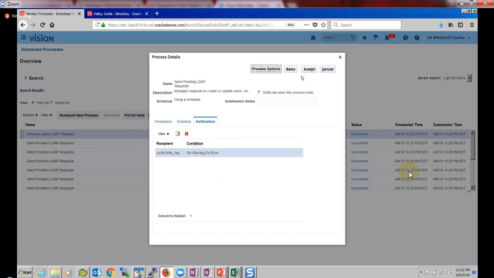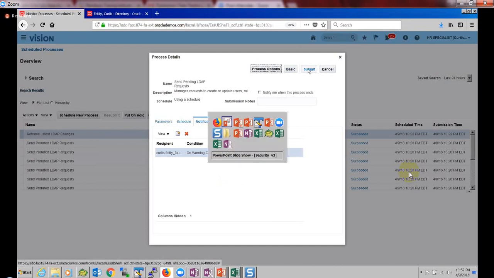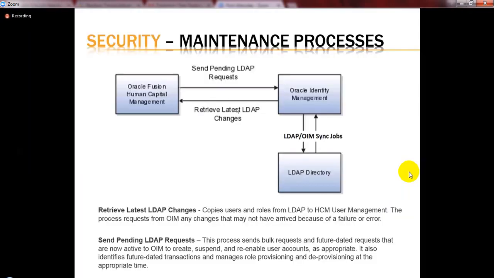So click on submit. So it will schedule the job to run every day. That is fine. But I will do the submit, and after this job, I have to run this job as well. After the successful completion of this job, I want to run this job. So I need to run these two jobs in this order.